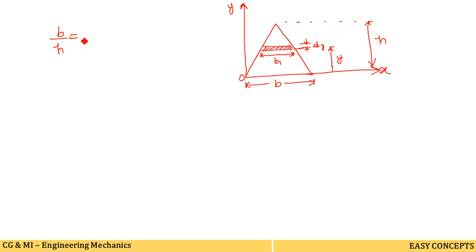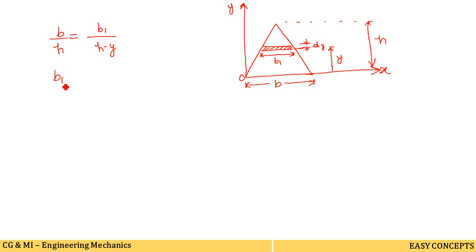What is b? b is the width, the base, and this is h, the height. This b by h can be written as b1 divided by this distance. How much is this distance? The total h minus y. Like this we can write with the help of similar triangles.